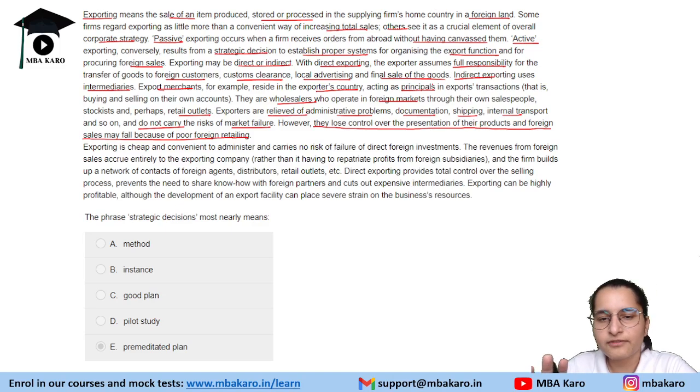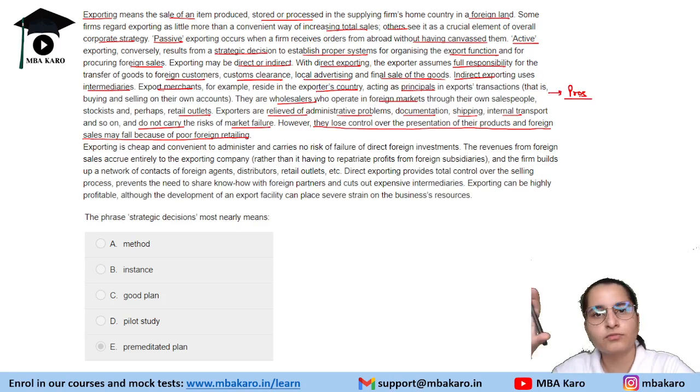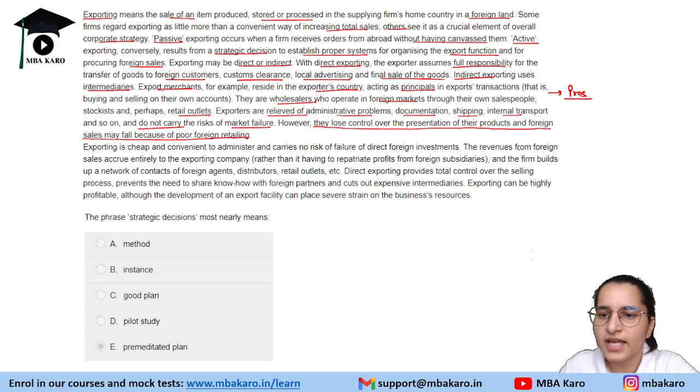Now, they have talked about direct and indirect exporting, they have discussed active and passive exporting, and they have talked about the pros, that the exporter is free from all the administrative work, and this is about the cons, or we can say the drawbacks of it. So both the things are discussed here.